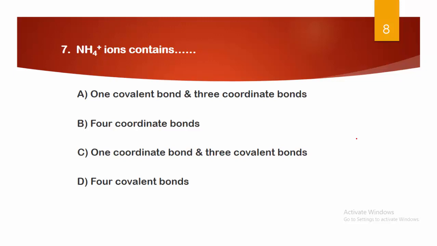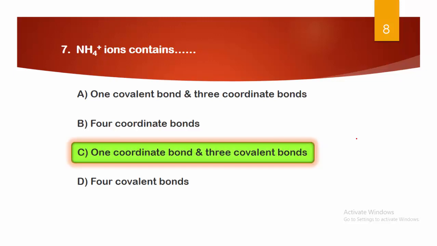So the right answer to the question is option C, it contains 1 coordinate bond and 3 covalent bonds. As we know, the NH3 molecule has a lone pair of electrons, which it donates toward the H plus ion, and only then does it form the NH4 plus ion. Therefore, NH4 plus contains one coordinate bond and three covalent bonds.